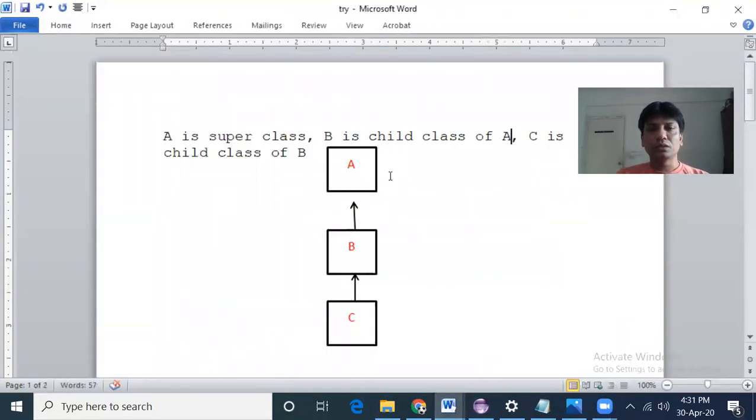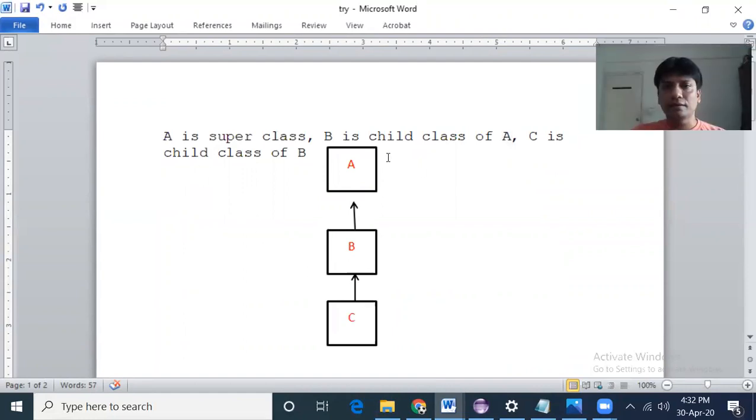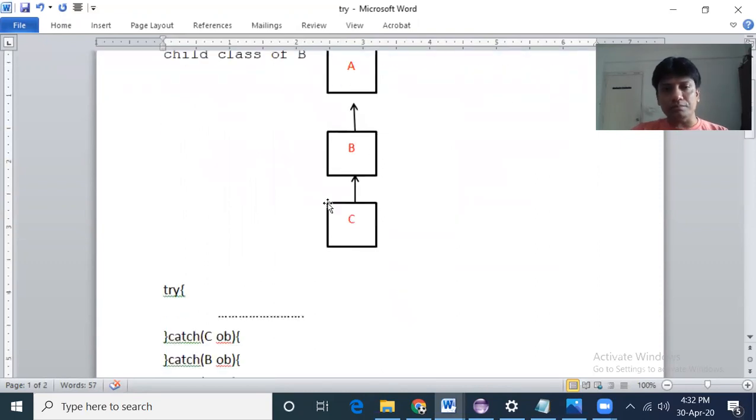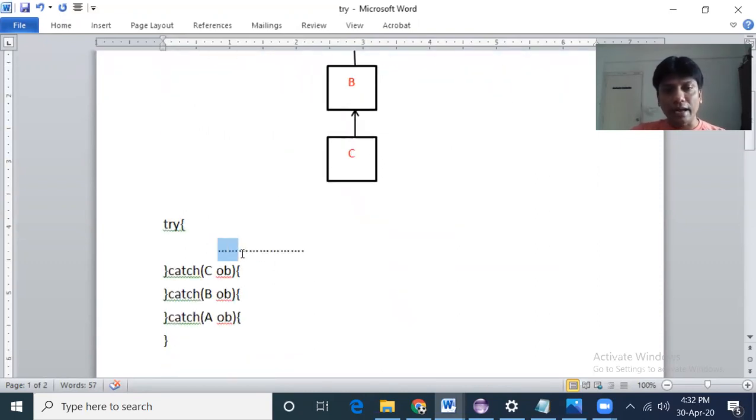Let us see. Suppose there are 3 Java classes, class A, class B and class C, such that A is the superclass, B is the child class of A, and C is the child class of B. So A is the parent class, B is the child class, and C is like a grandchild class. When we write some try block and some code here like br.readLine or divide by 0 where an exception may arise, then we can give multiple catch blocks, but the rule is that the sub exception should come first.